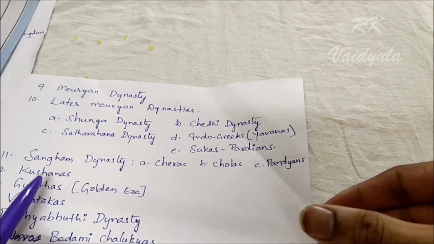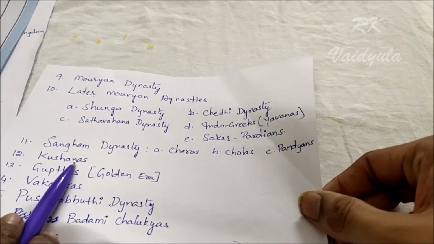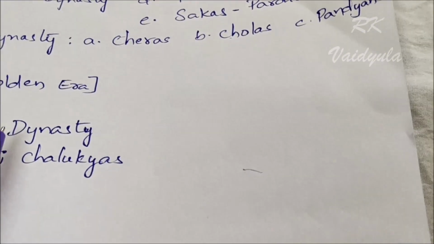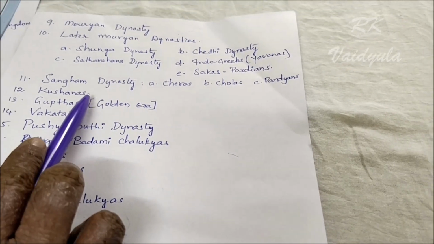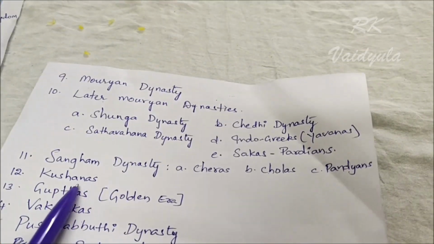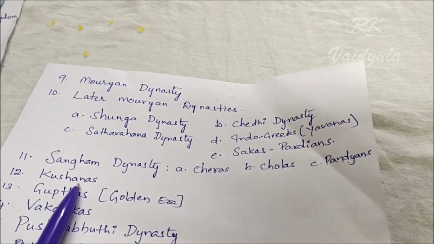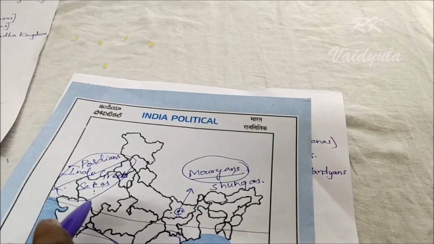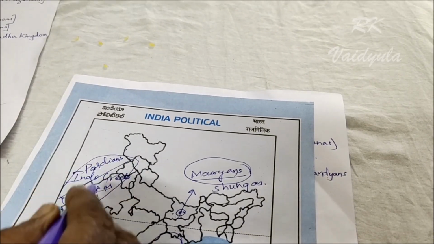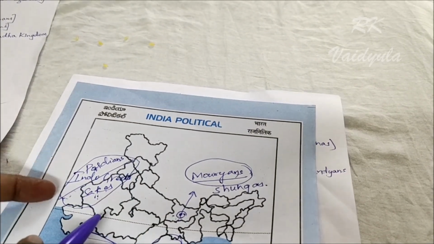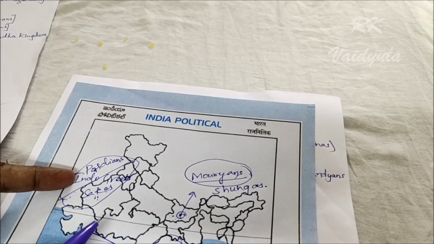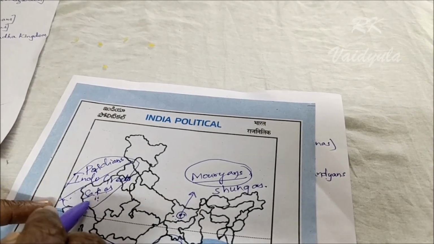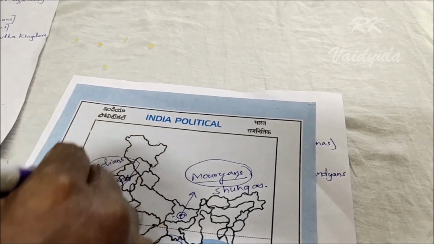And next we discuss the Kushanas. After the Sangam dynasty we discuss the Kushanas. Now, who were the Kushanas? They terminated the Parthians and Sakas. I told you already that after the Indo-Greeks, the Parthians and Sakas arrived, and the Parthians and Sakas were terminated by the Kushanas,